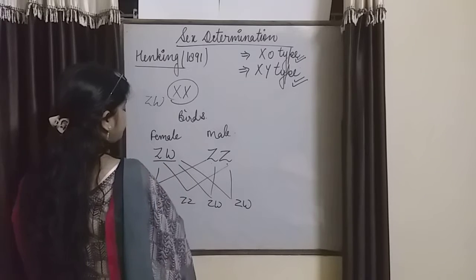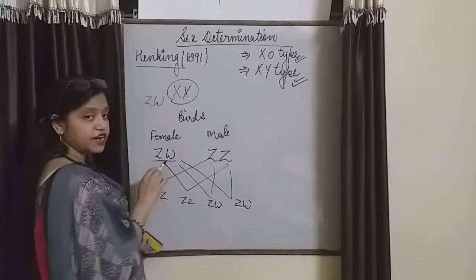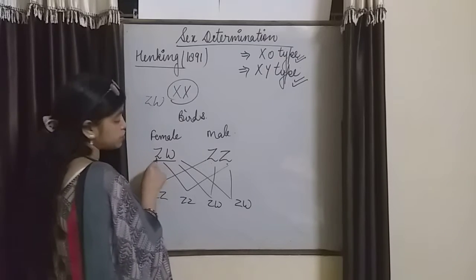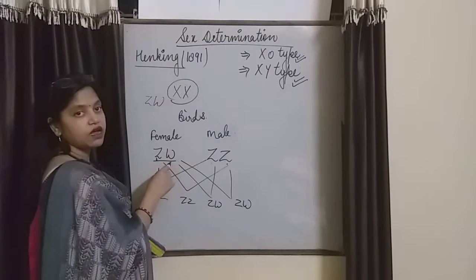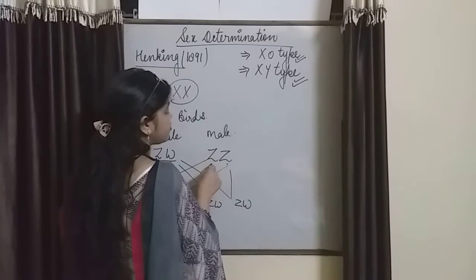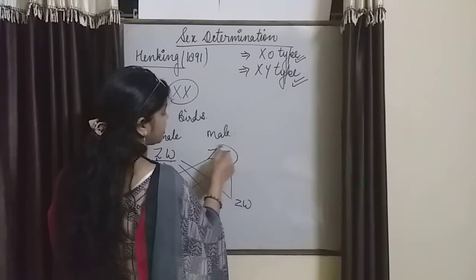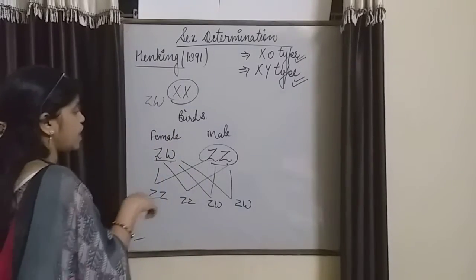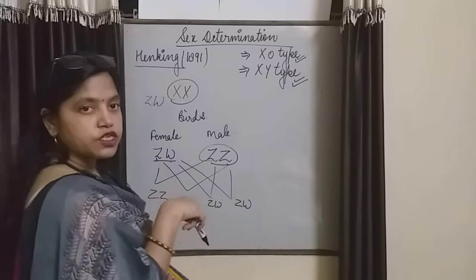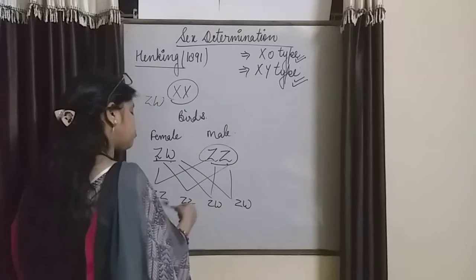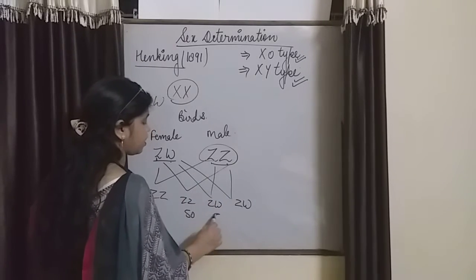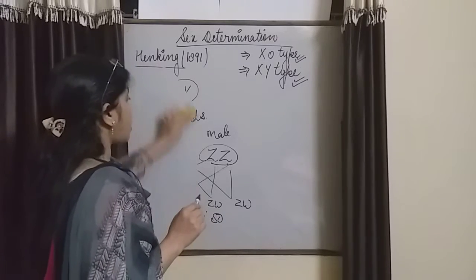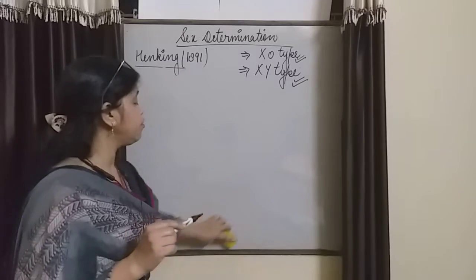So in birds, heterogamety means half of the gametes of the female contain the Z chromosome and half contain the W chromosome, and in the male all the sperm carry the Z type of chromosome. When we fertilize male and female gametes, the ratio will be 50:50, that is a 1:1 ratio, right? So how is sex determined in humans?